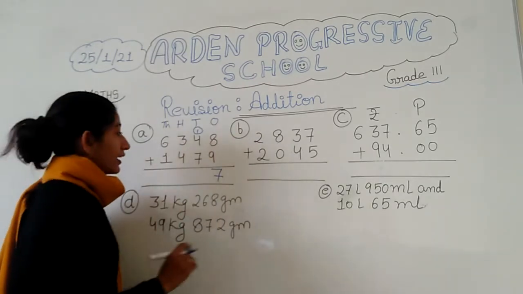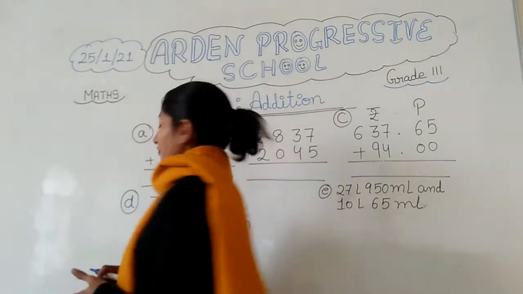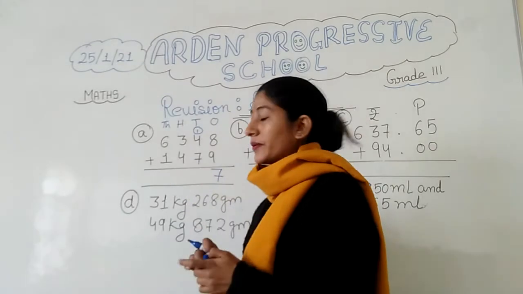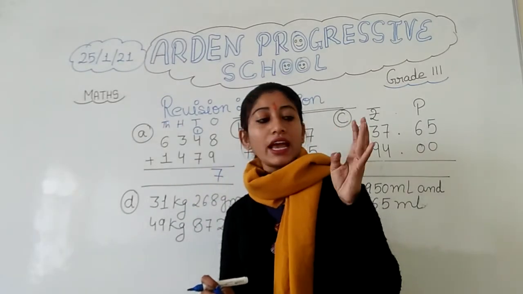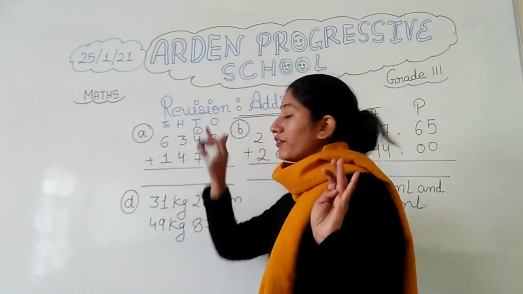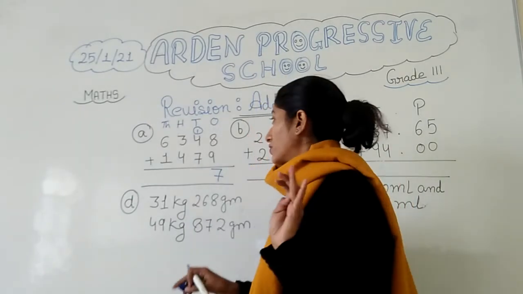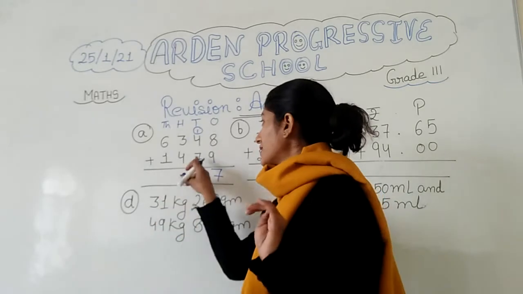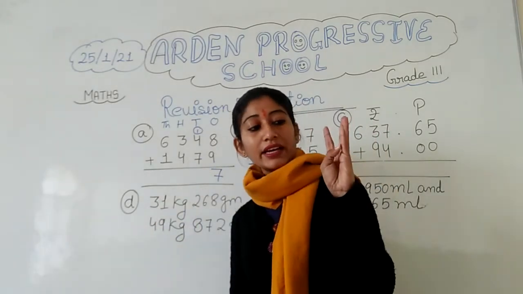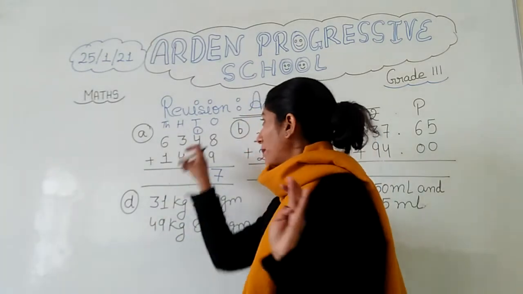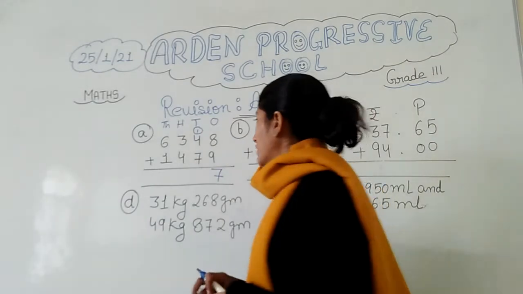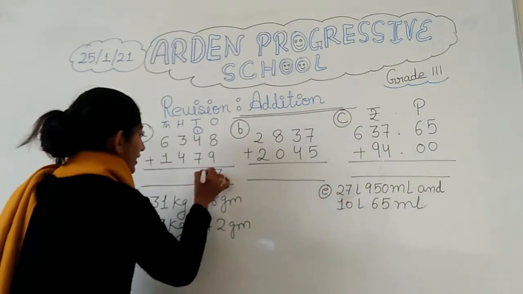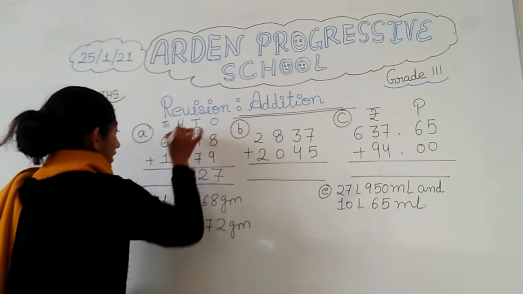Now 7 plus 4: count after 7, 8, 9, 10 and 11. This is 4 and 1 is the carry, so we will add this 1 also. So 7 plus 4 is 11 and 1 more is 12. Again you can try 7, 8, 9, 10, 11 and plus 1 is 12. So what are we getting? 12. What will we write here? 2, and the 1 will go as carry.